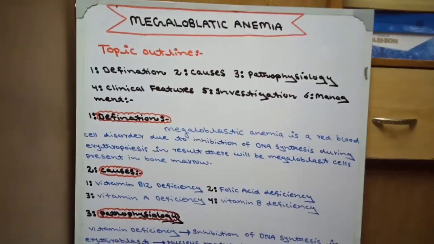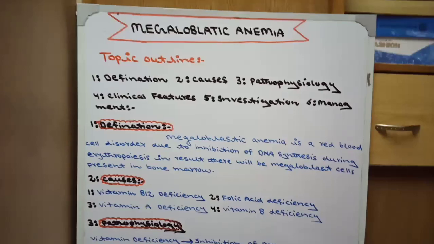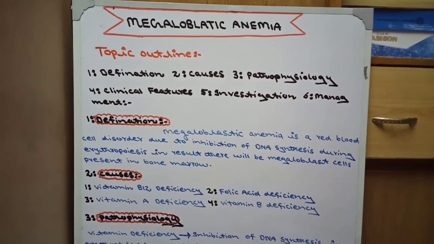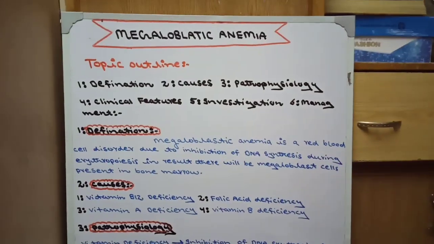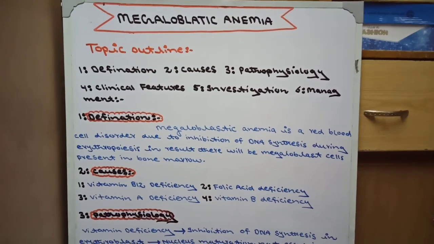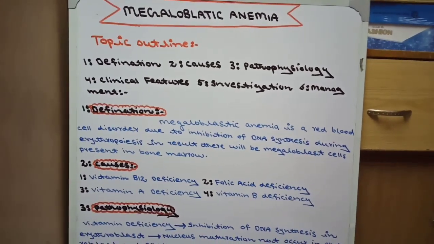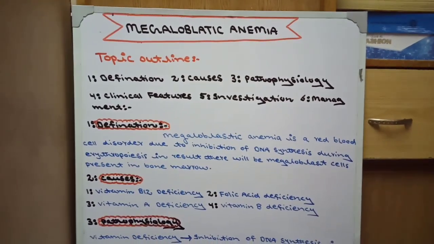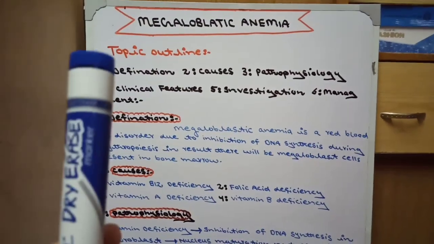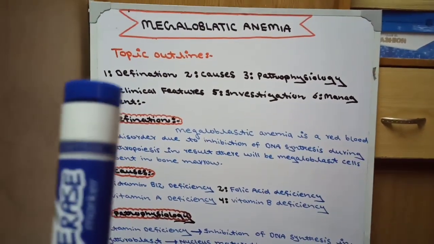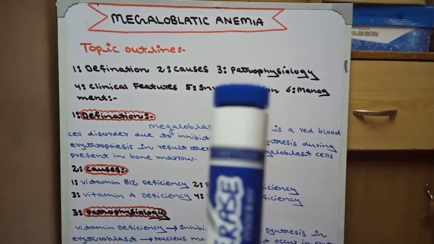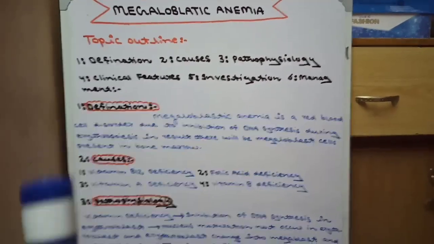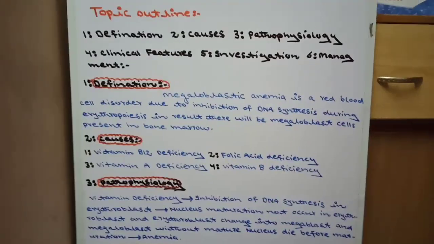First we understand what the word megaloblastic means. Mega means large, blastic means blast, meaning cell, so large cell. And anemia means deficiency of RBC, a decreased amount of RBC or decreased amount of hemoglobin. It means in this type of anemia there will be large cells. Now come to the topic outline. We will study definition, causes, pathophysiology, clinical features, investigation, and management of megaloblastic anemia. First we start from definition.